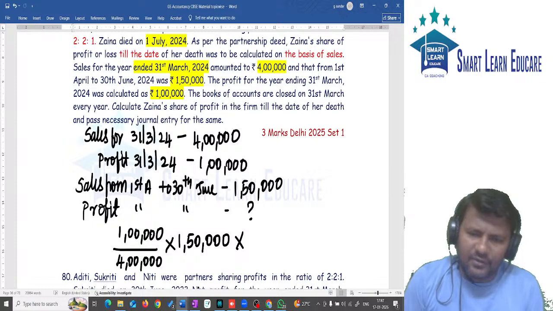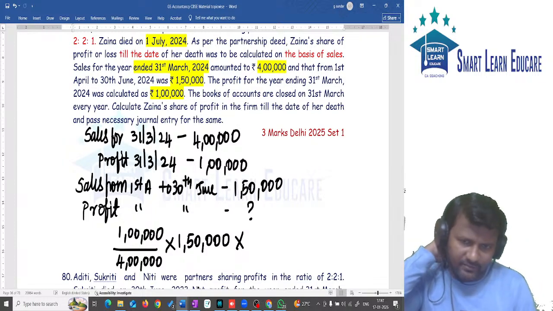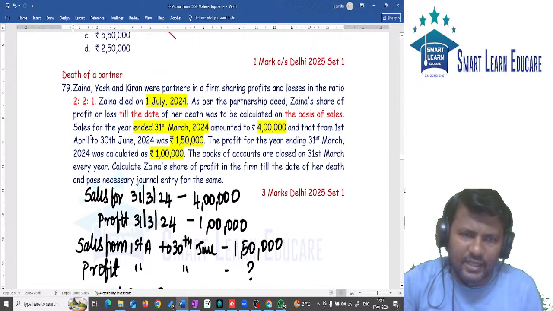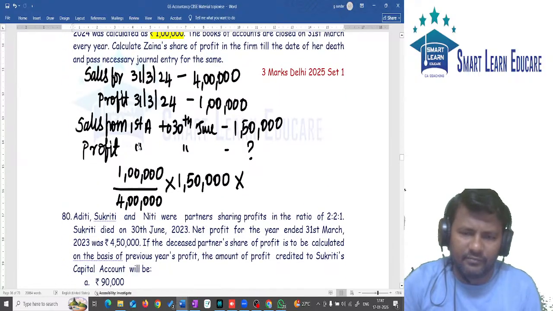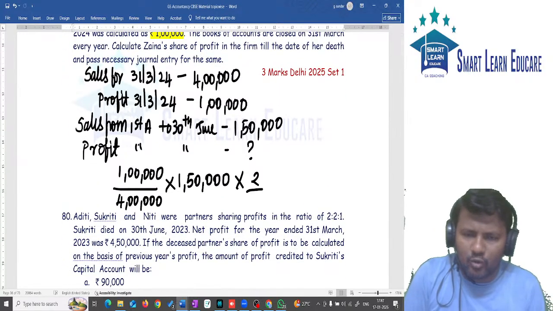The entire profit will not be given to partner Z. Partner Z's share is 2 by 5.